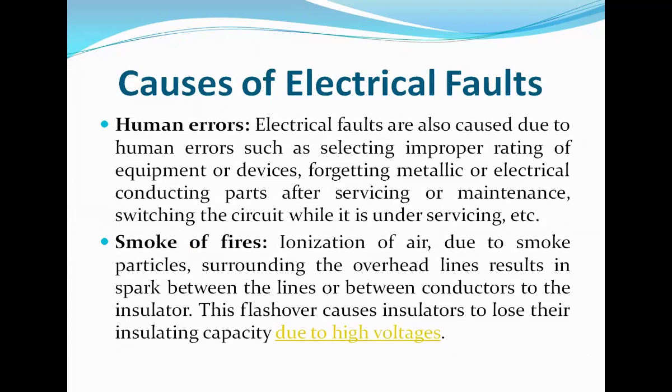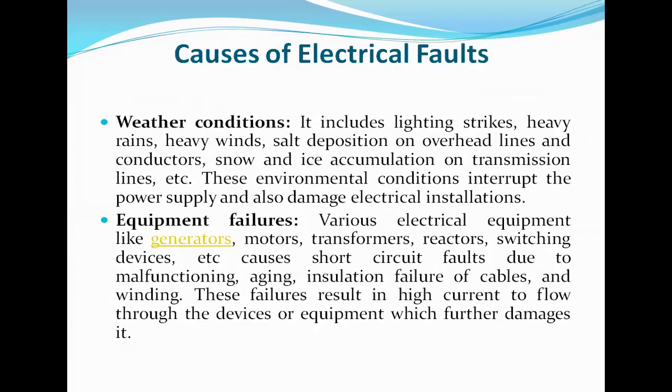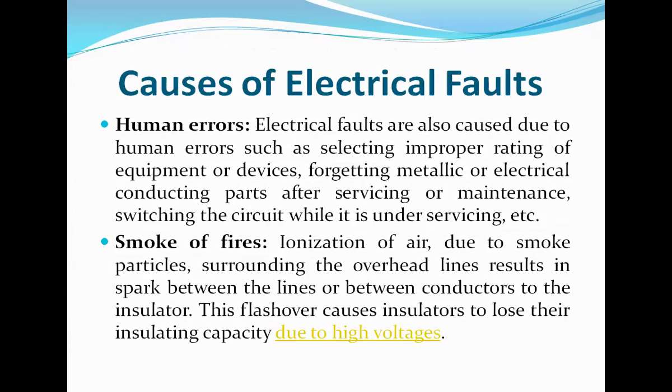Then the last one is smoke or fires. Ionization of air due to smoke particles surrounding the overhead lines results in a spark between the lines or between conductors and the insulator. This flashover causes insulators to lose their insulating capacity due to high voltages. So smoke or fires is also one of the causes of these electrical faults. These are the main four causes of electrical faults: weather condition, equipment failure, human error, and smoke or fires.